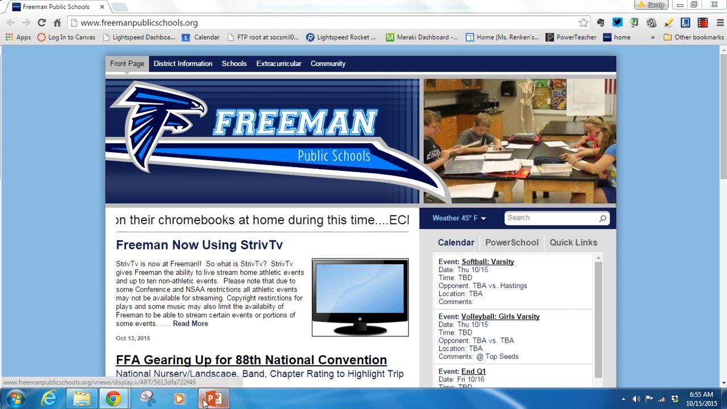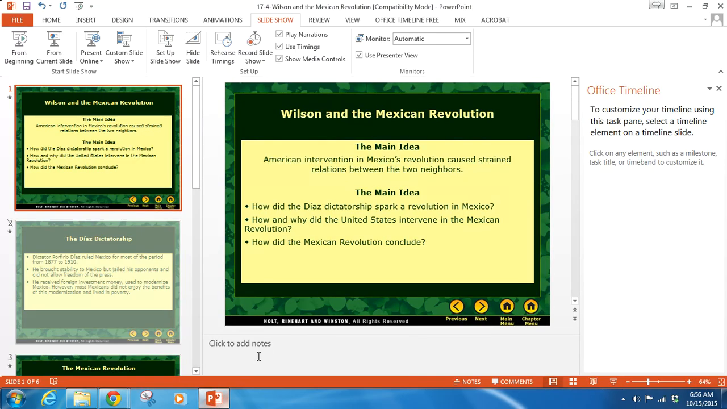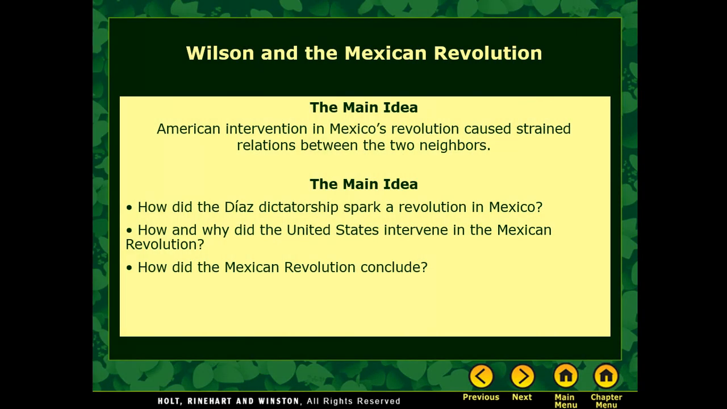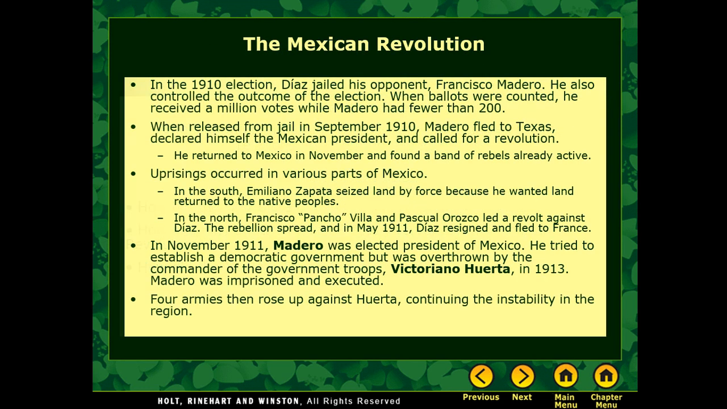Today we're going to be talking about Lesson 17.4, which is about Wilson and the Mexican Revolution. You should be following along with your review sheet so that you can go ahead and fill that out as we go. Go ahead and get started here.